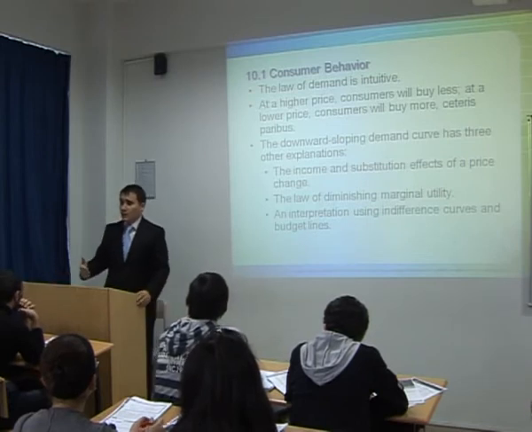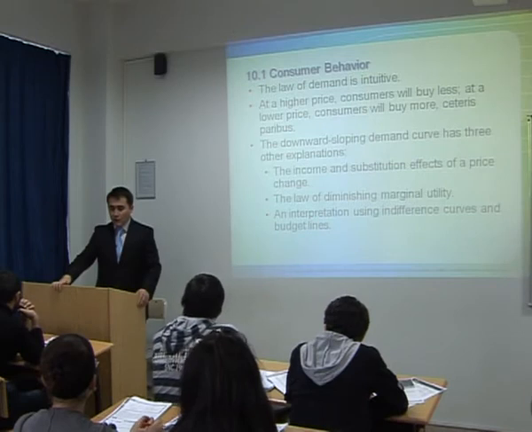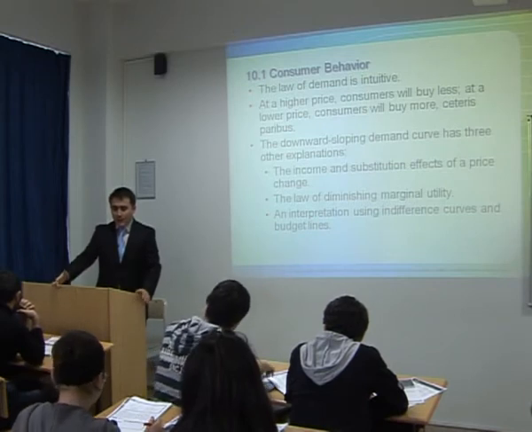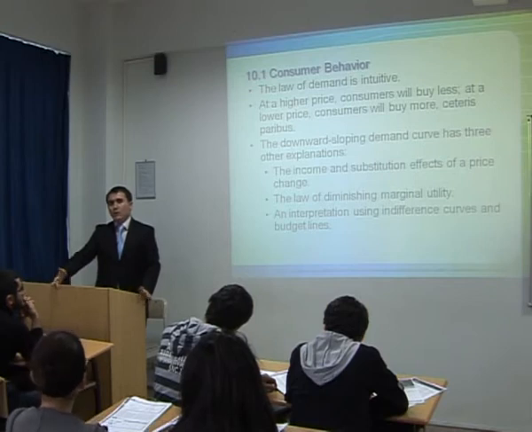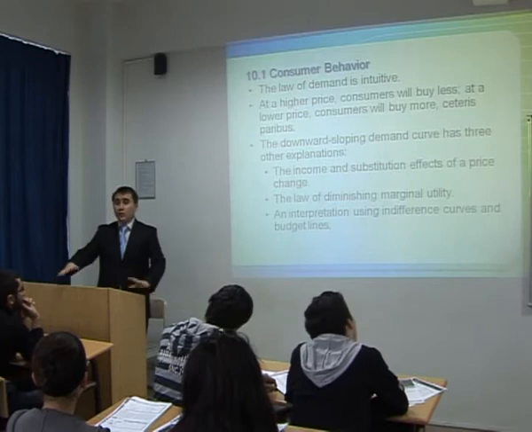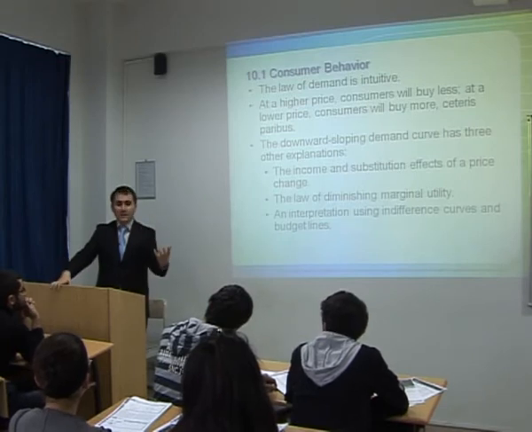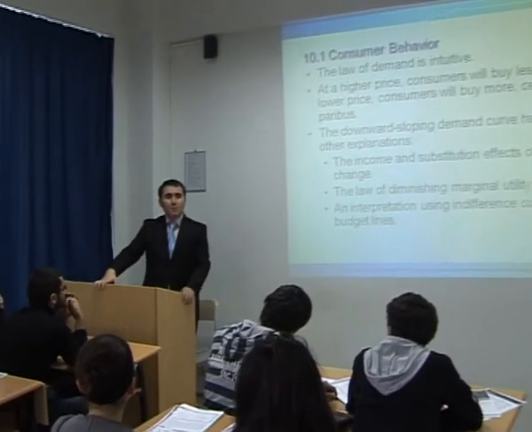In the previous chapter, we explained, and on an intuition level you already know, that if price goes up, quantity of a good demanded goes down. If price goes down, quantity of a good demanded goes up. It makes sense in real life. But why does it happen so? Because we have some explanations for why it happens. So for this reason, we are going to look at consumer behavior.